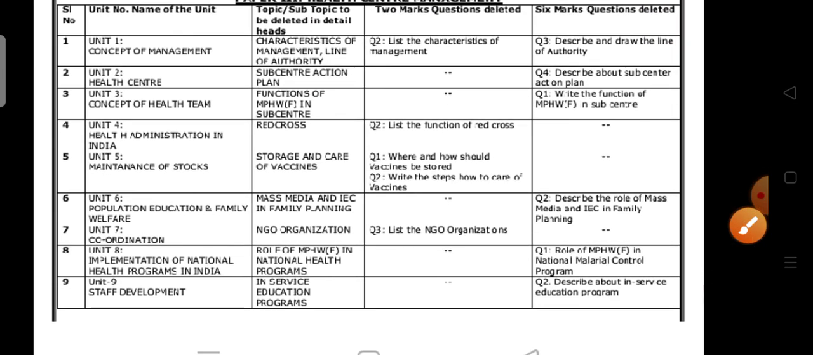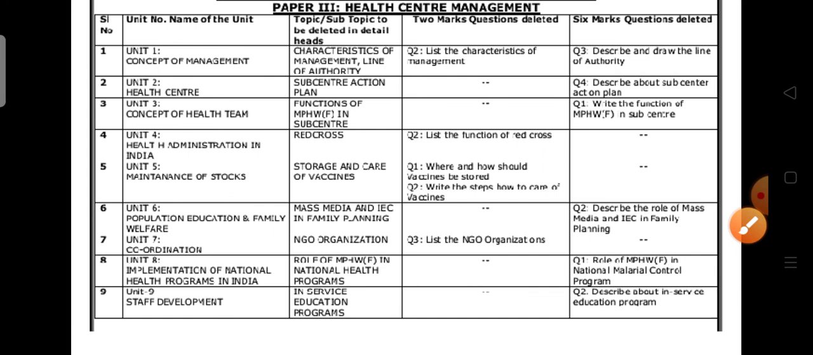Next, the last one is health center management. Characteristics of management, line of authority, sub-center action plan, functions of multipurpose health worker at the sub-center, Red Cross, storage and care of vaccines, mass media and IEC in family planning, NGO organizations, role of MPHW in national health programs, in-service education program. These topics are deleted.